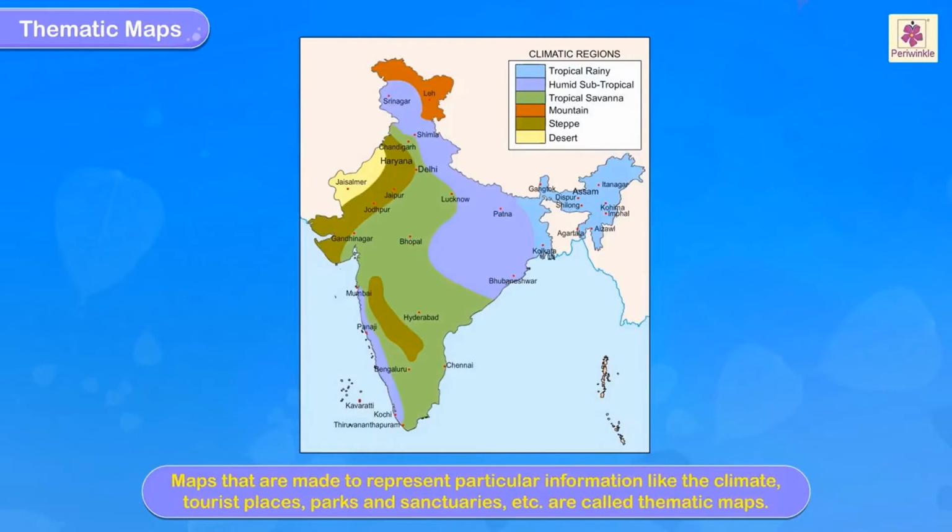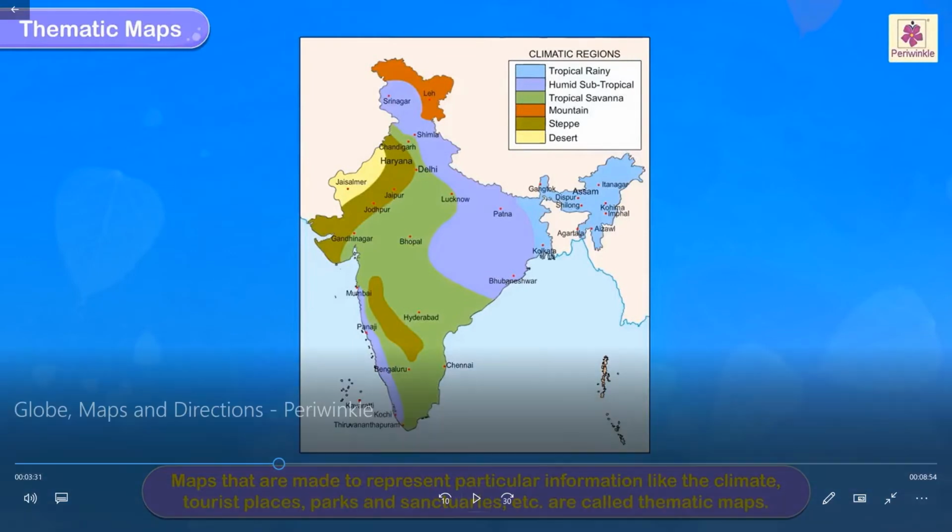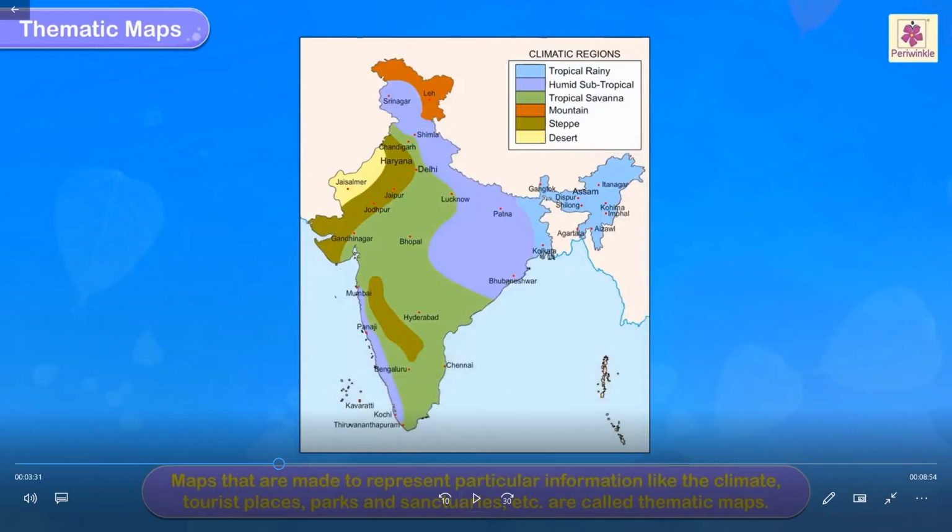Maps that are made to represent particular information like the climate, tourist places, parks and sanctuaries are called thematic maps. You can see climatic regions, tropical rainy. The blue indicates tropical rainy. You can see over here, this is the tropical rainy. Itanagar, Assam, Shillong, Agartala, Kolkata and all come on the tropical rainy side.